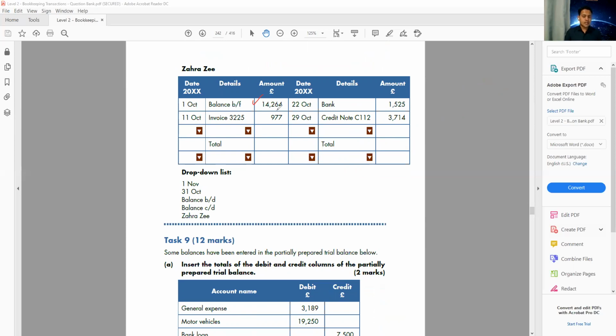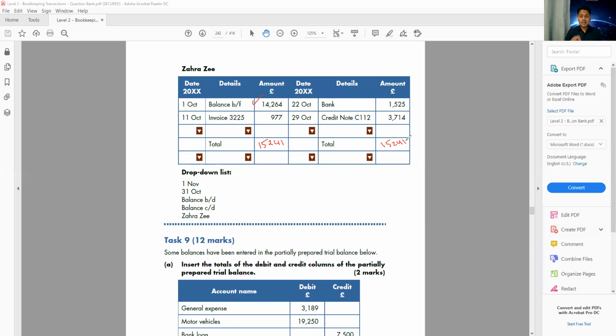So let's add the higher side, 14,264 plus 977. So 14,264 plus 977, that is 15,241. On the total column, we're going to write 15,241. And we're going to copy the same amount on the other side as well. We're going to copy the same amount,